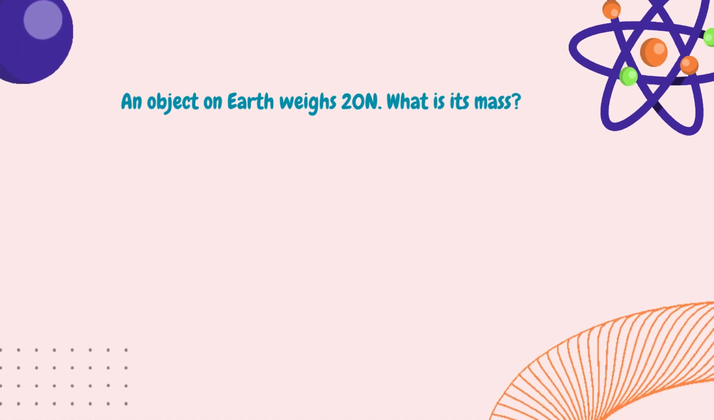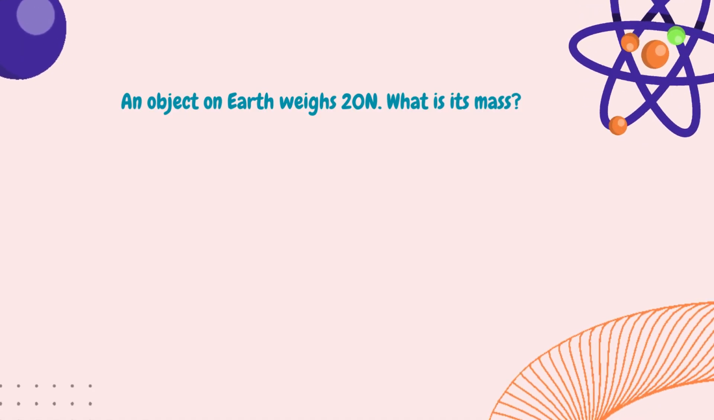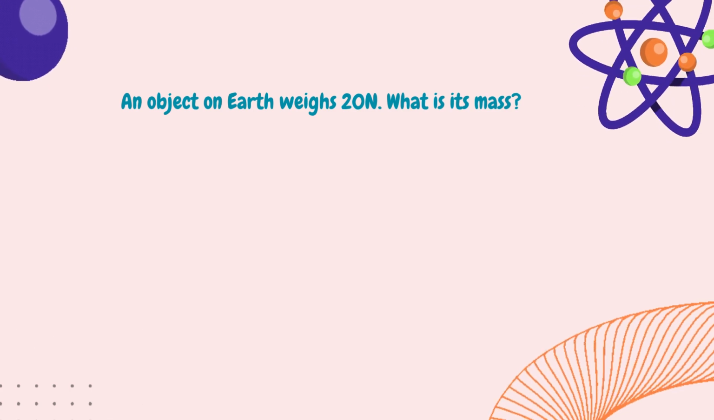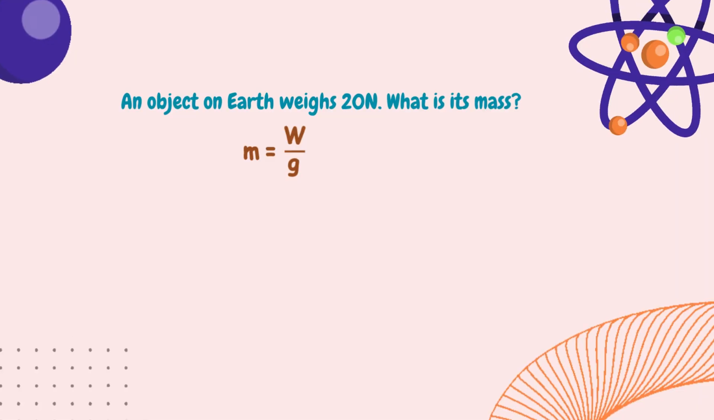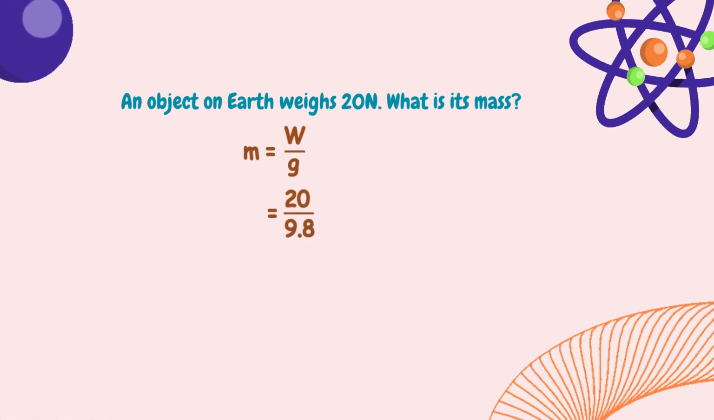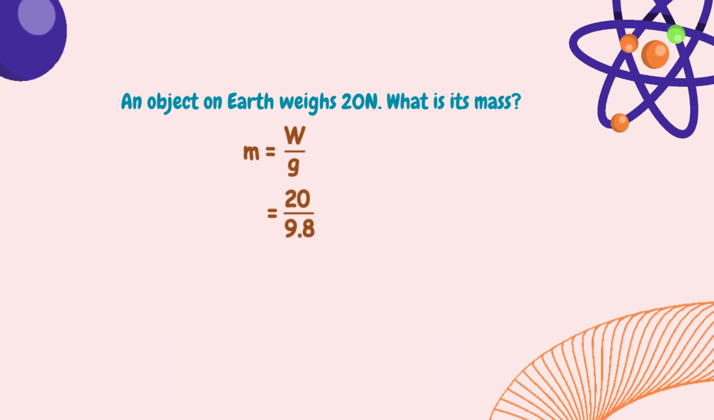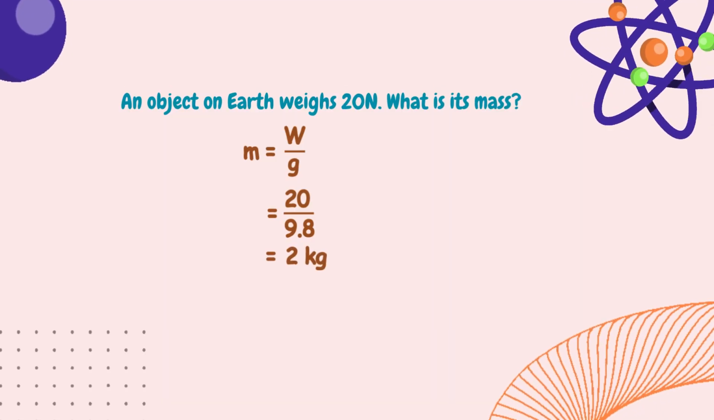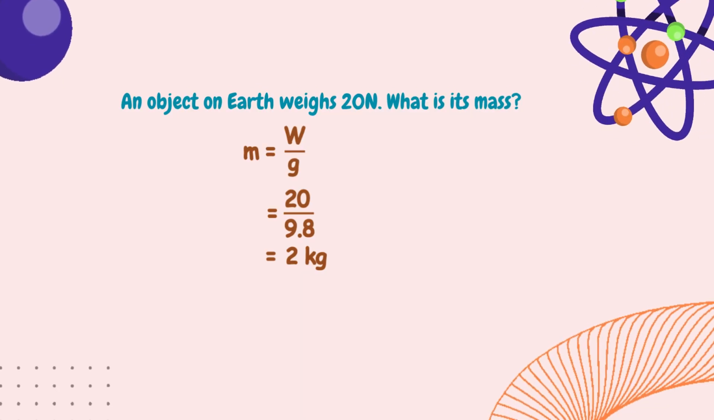Another example. An object on Earth weighs 20 newtons. What is its mass? The question is about the mass of an object, therefore, the formula is mass is equal to weight over gravitational force. The given weight is 20 newtons, and the gravitational force on Earth is 9.8. 20 over 9.8 gives 2 kg. Therefore, the mass of a 20 newton object on Earth is 2 kg.